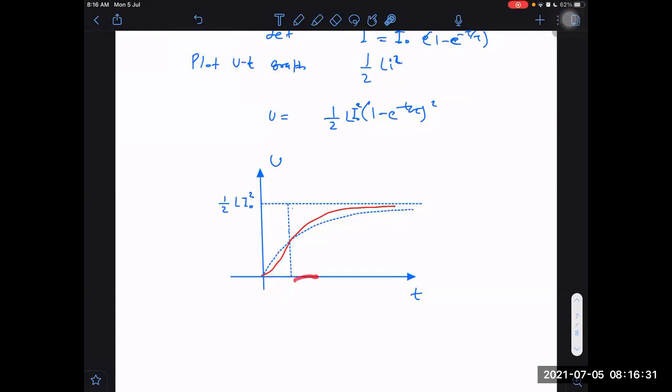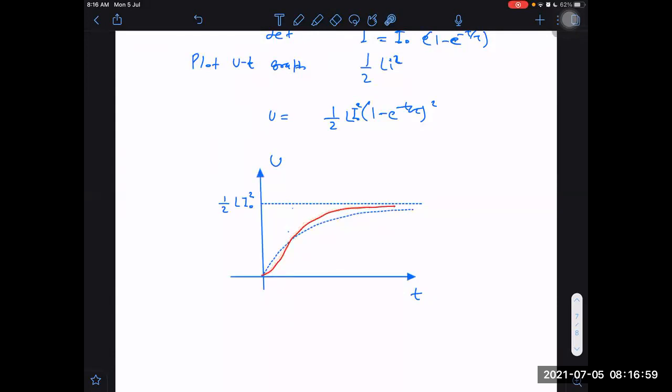On the other hand, if I have a number which is more than 1 and I square it, then it becomes larger than that number. For example, 2 square is larger than 2, but 1 by 2 square is lesser than 1 by 2. So therefore, the graph will be like this here. Okay, it will be this shape. Understood?